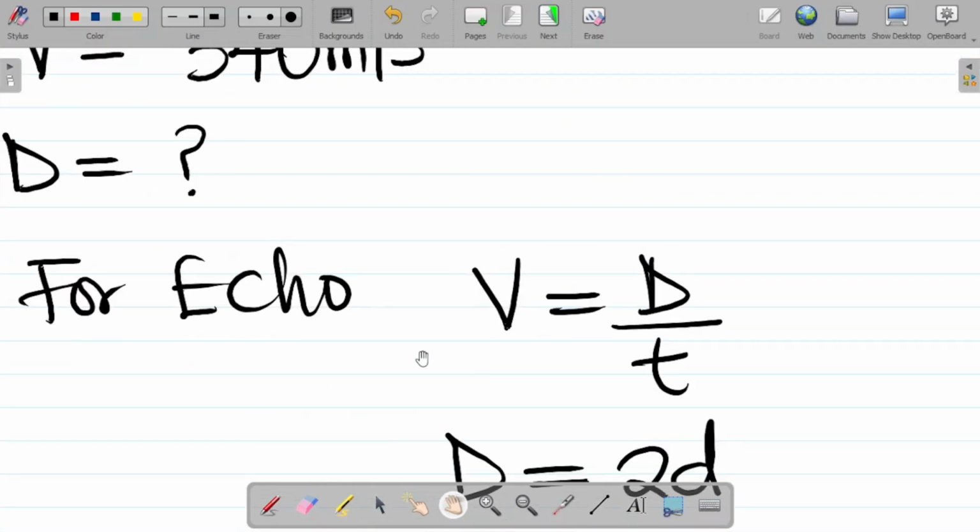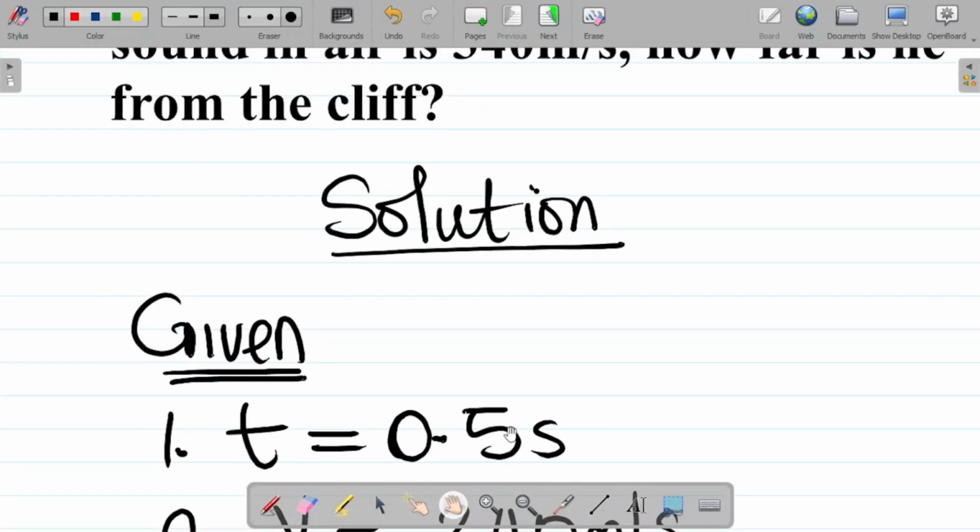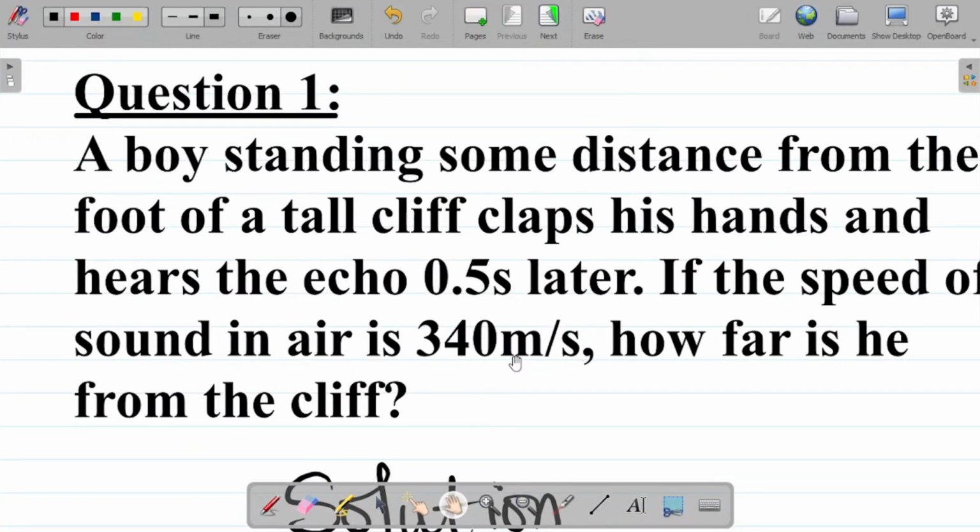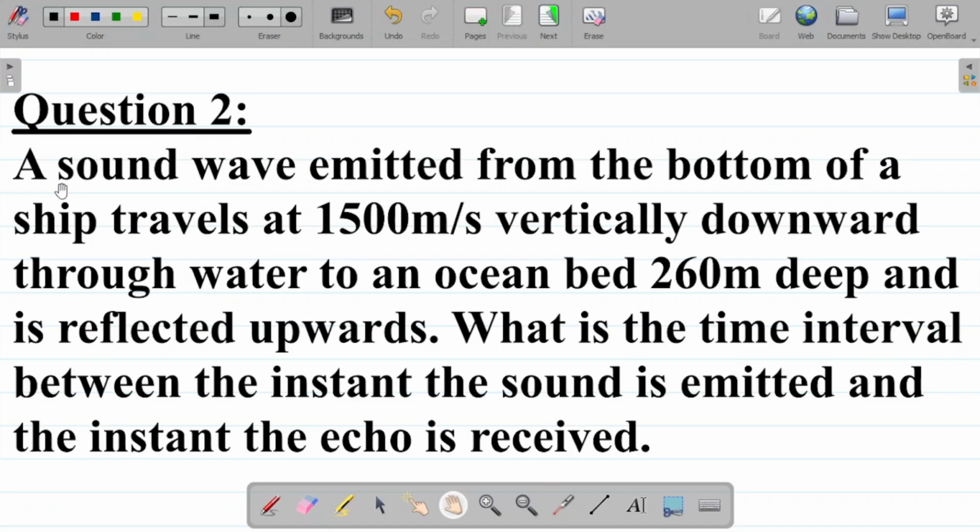Let's try one more question and then we'll look at something else for this class. Question 2 says a sound wave emitted from the bottom of a ship travels at 1500 meters per second vertically downward through water to an ocean bed 260 meters deep and is reflected upwards.